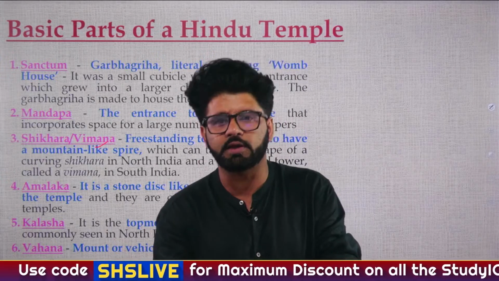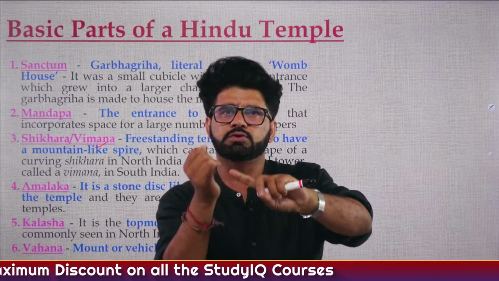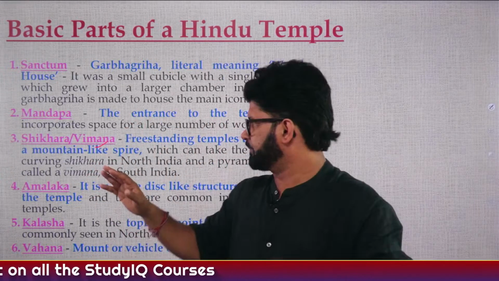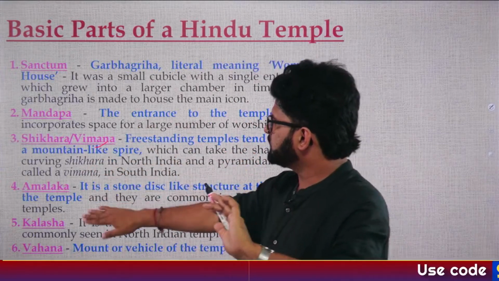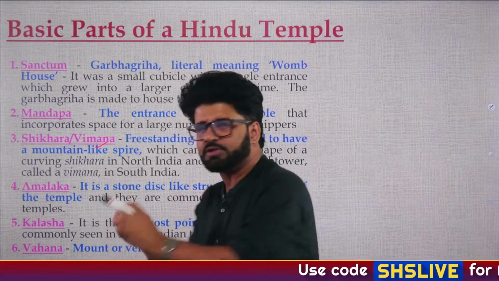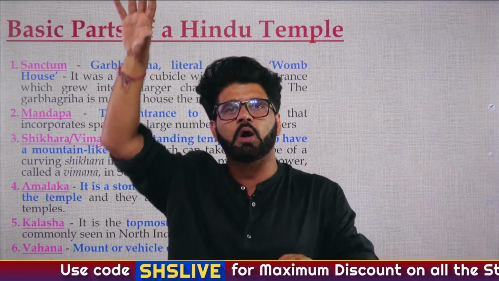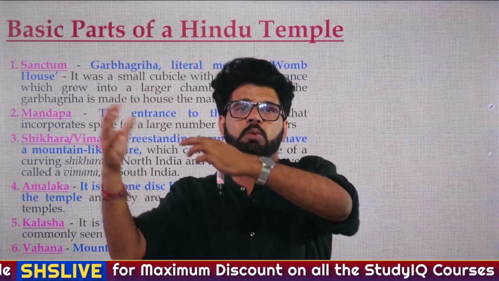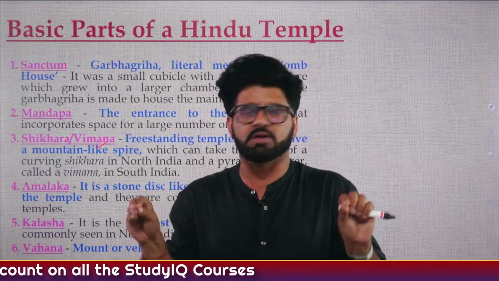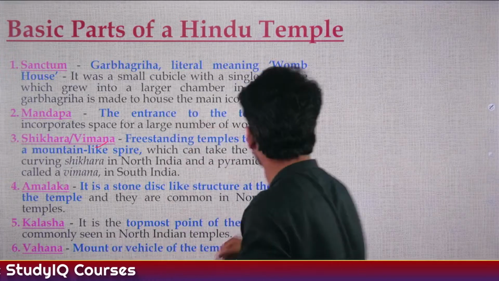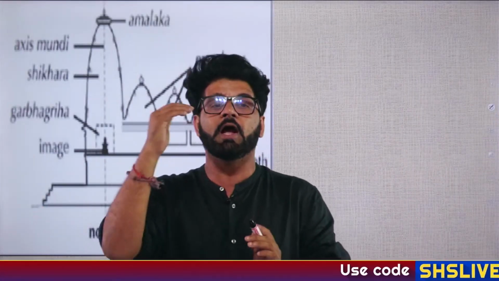Let's say we are talking about Ganga goddess. Makar, the crocodile, is the vehicle of the deity Ganga. So again, this is Amalaka. Then Kalasha, which represents auspiciousness: if there is a Kalasha at the top, it represents that things will be happening for good in that temple. Then Vahana, mount or vehicle. We have discussed all these things in the previous lecture. You can go back to the previous lecture and have a look at this.